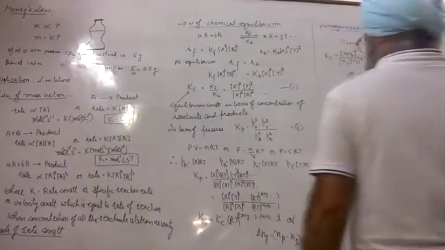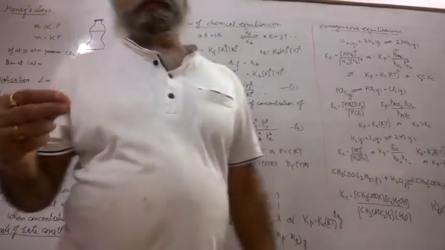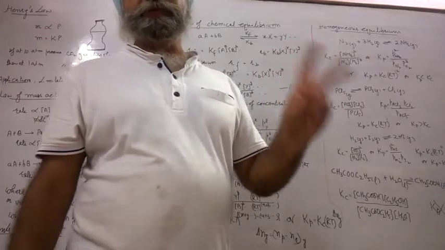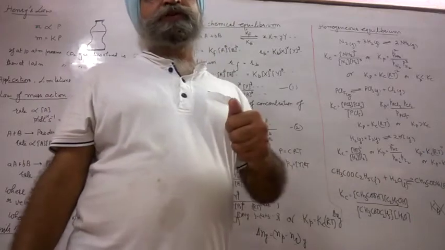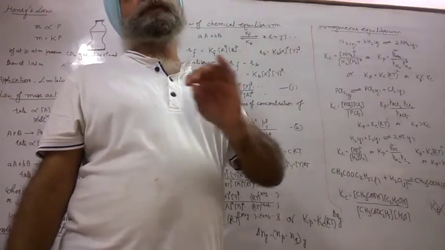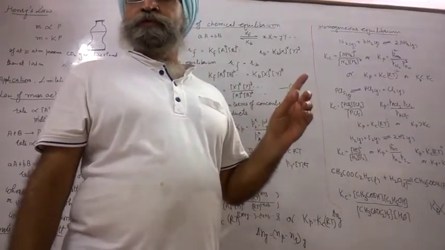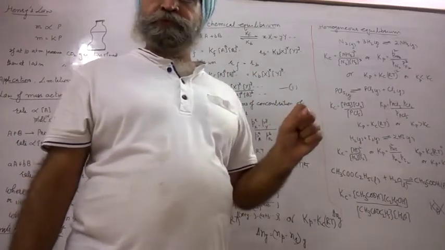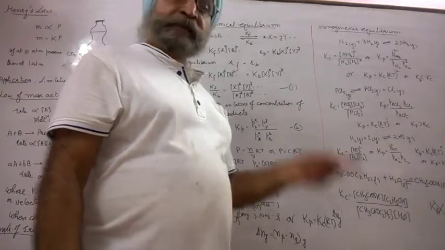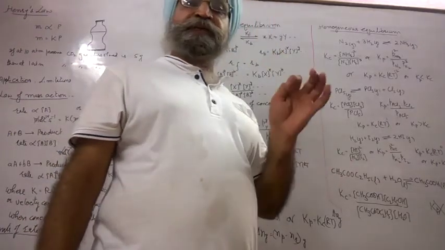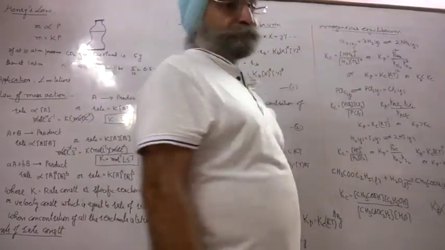Now, until now we have read physical and chemical equilibrium. Now there are further two types of equilibrium: homogeneous equilibrium and heterogeneous equilibrium. Homogeneous equilibrium means if all the components of the reaction mixture are in the same phase, means same physical state, all are gases or all are liquid. All are solid is not possible. Solid-solid reaction is not possible. And heterogeneous, if at least one component of the reaction mixture exists in a different phase. Today I am going to take up the homogeneous equilibrium.